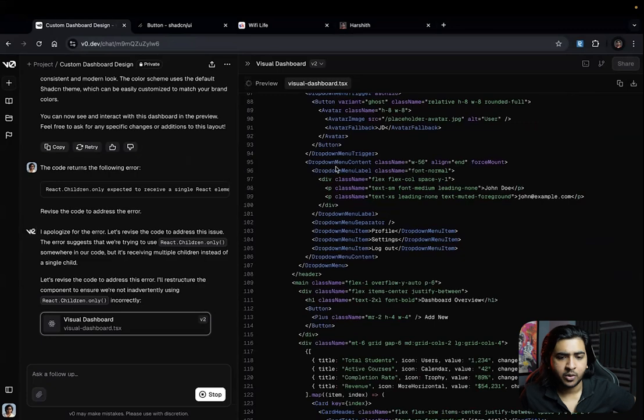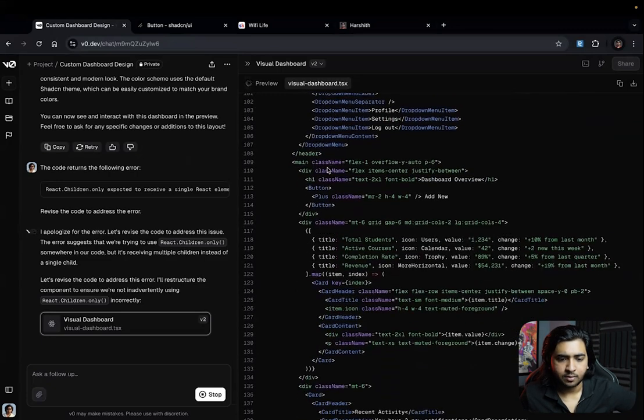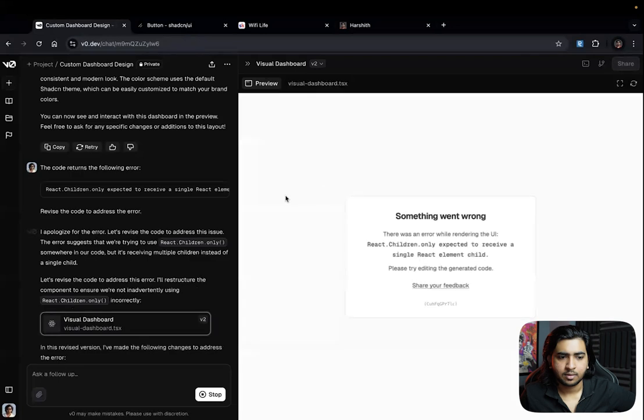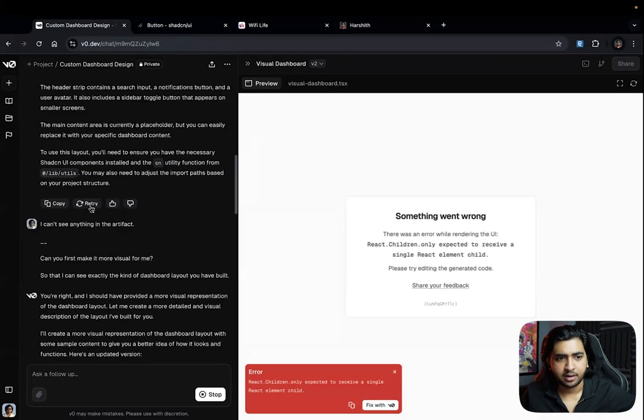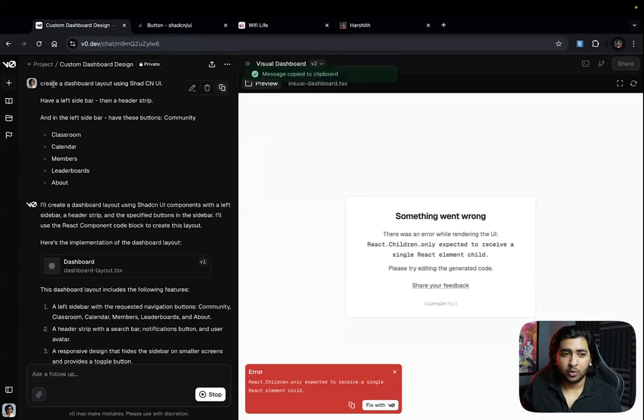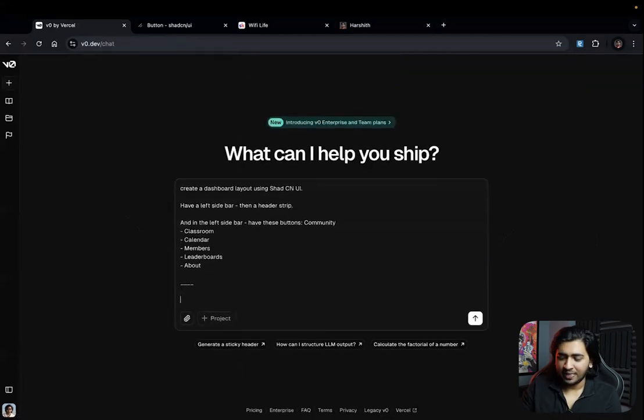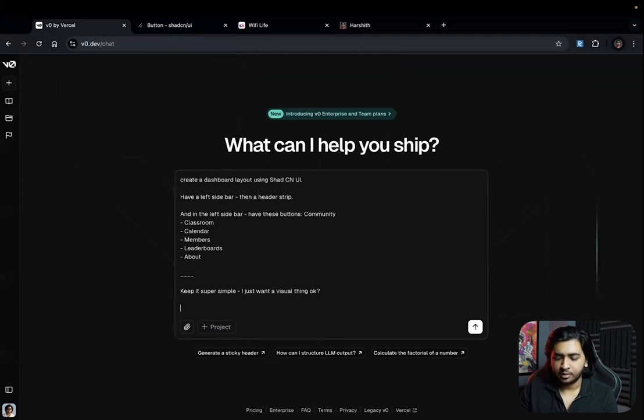Let's just see the code first. It's still bad. So then what I'm going to do is go to a complete new chat and say, keep it super simple. I just want a visual thing, okay?